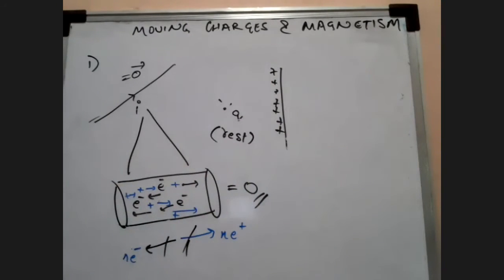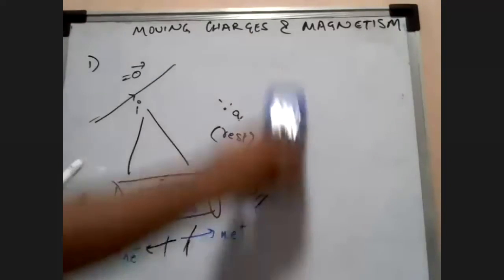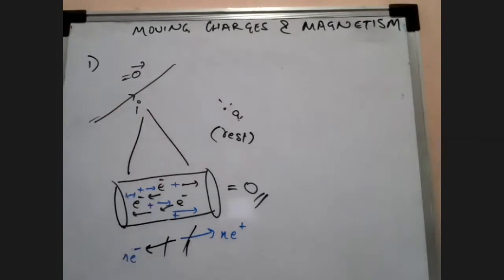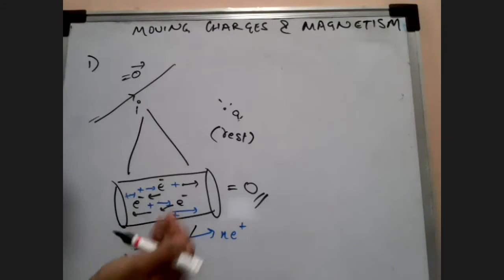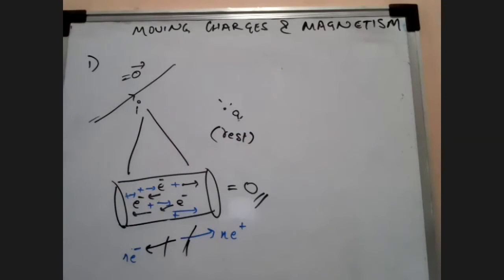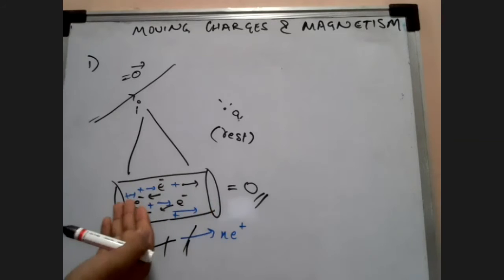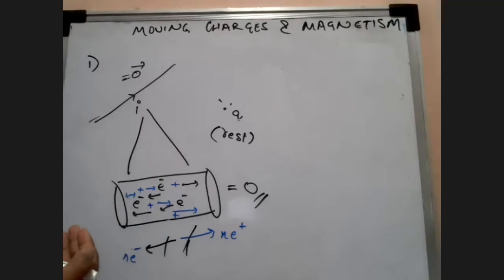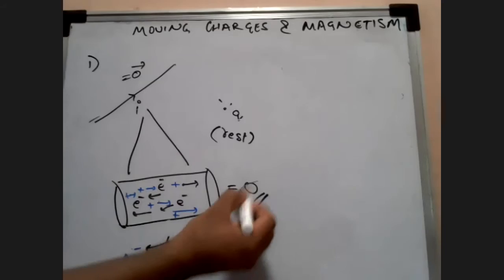But if you are talking about a conductor with current passing through it, then you can see the electrons are all going towards one direction and positive charges are going towards the other direction. The magnitudes of the negative charges and positive charges are equal and opposite. When they are equal and opposite, the net charge is going to be equal to 0.